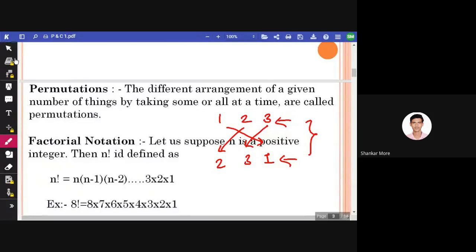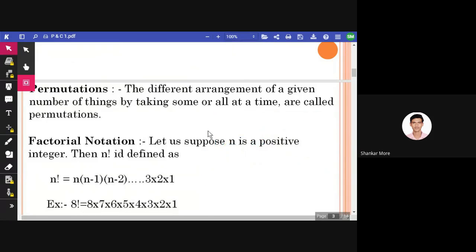So this is permutation and combination. This is just a definition, or we can say an introduction to permutation and combination. We are going to solve some easy level questions, some medium level questions, and some questions of GATE level.